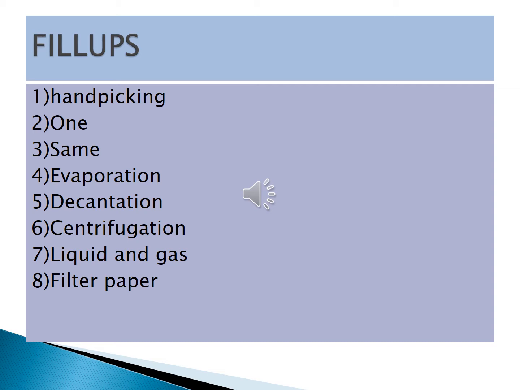The next, the solid particles that settle down in the process of sedimentation are called sediments. S-E-D-I-M-E-N-T-S, sediments.